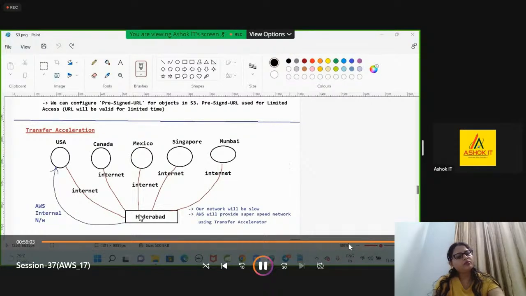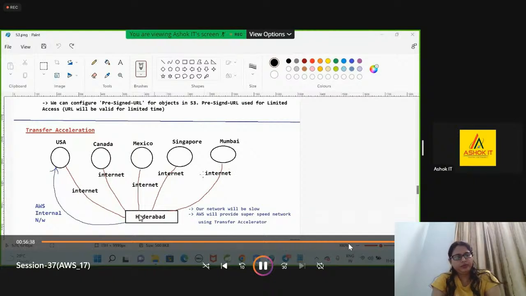Guys, assume that I have 1000 GB of data to upload. I want to upload the data to the Mumbai region. My laptop is connected to the internet, and from my laptop I am uploading the data to the Mumbai region through the internet. That is fine. I'm in India, Mumbai is also in India, so it will be a little fast.